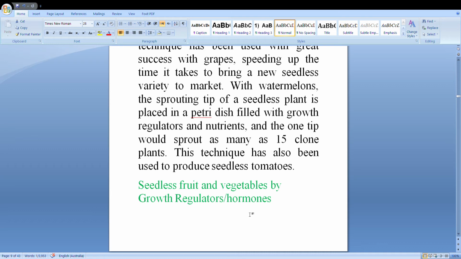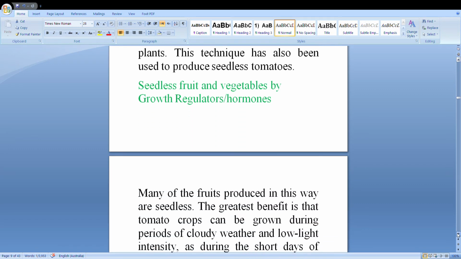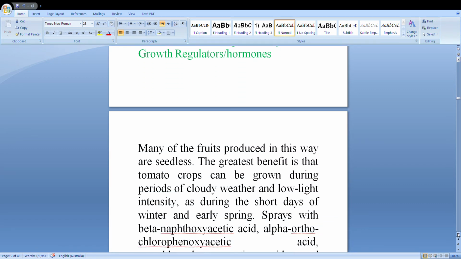Other technologies are seedless fruits and vegetables by growth regulators or hormones, and mutation breeding, which is a sudden change of gene. Many of the fruits produced in this way are seeded.